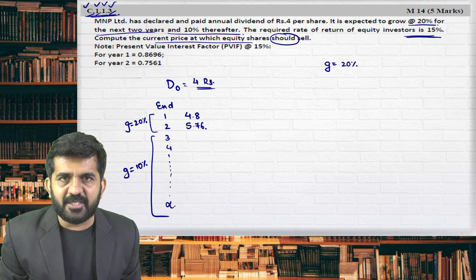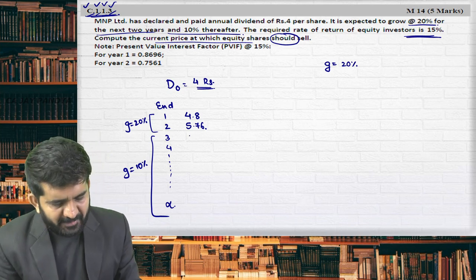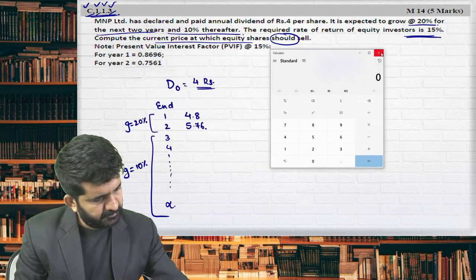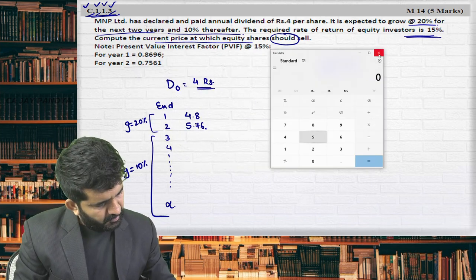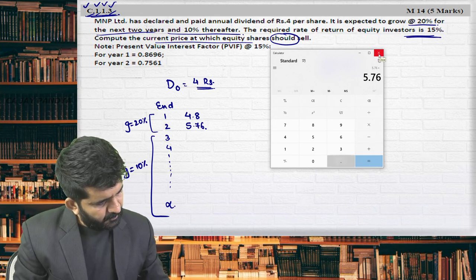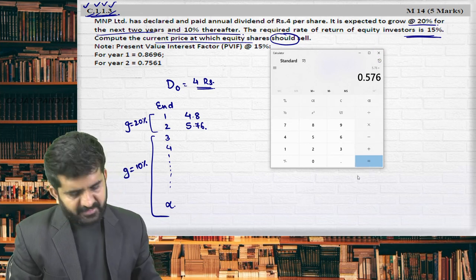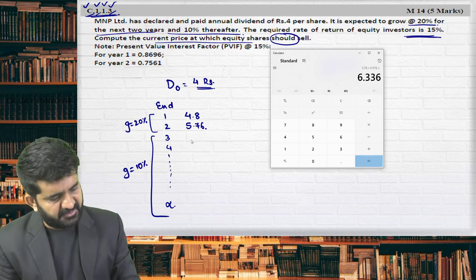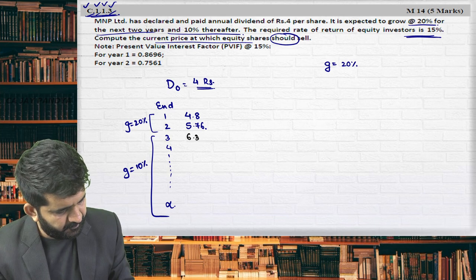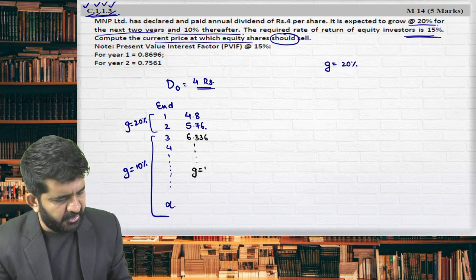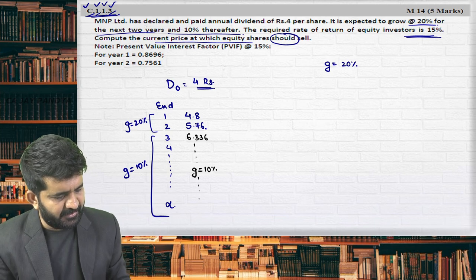What is the growth rate is 10%. So what will be third year's cash flow? Try to concentrate. 5.76 plus 0.576, because 0.576 is 10%. It is 6.336. And then it will grow continuously at 10%.